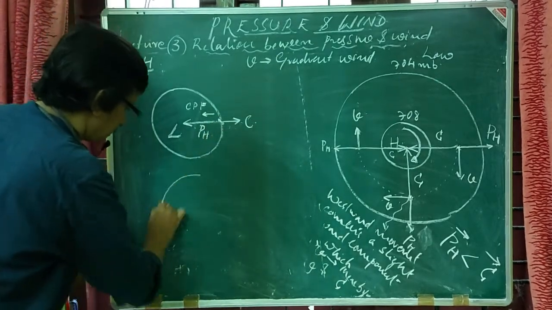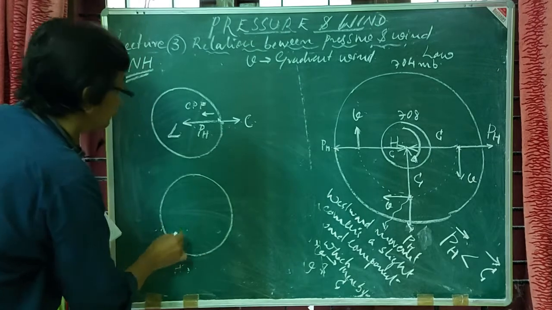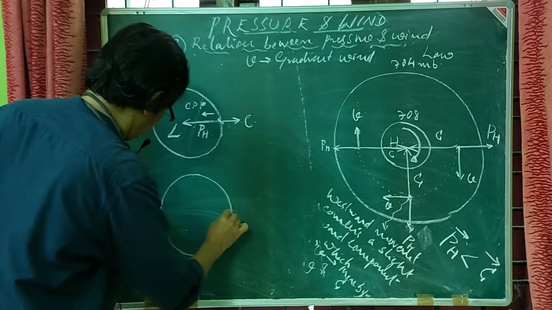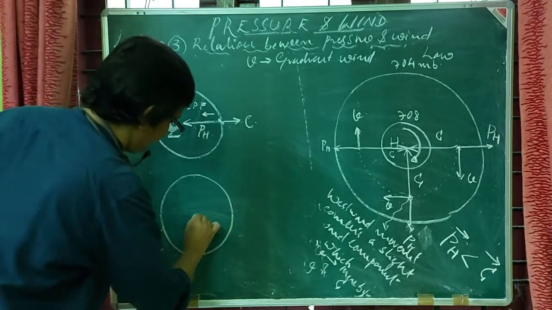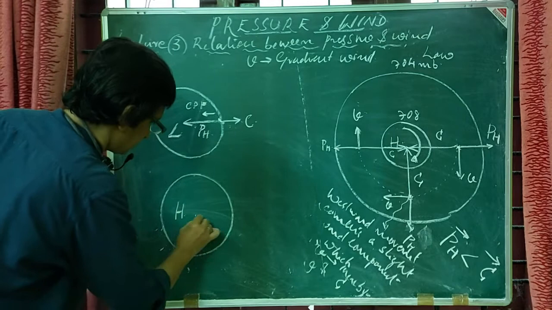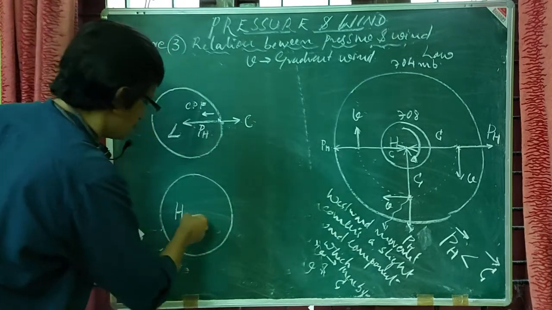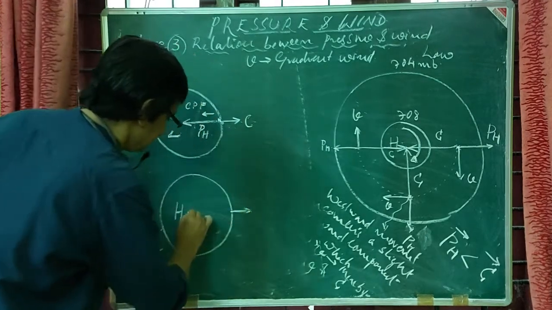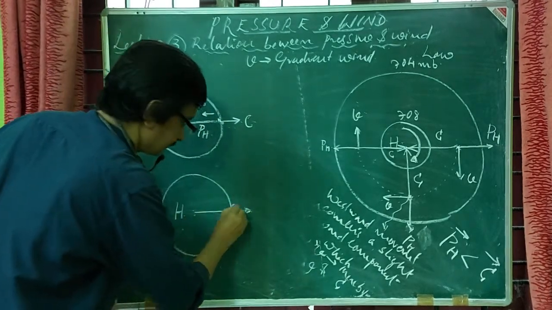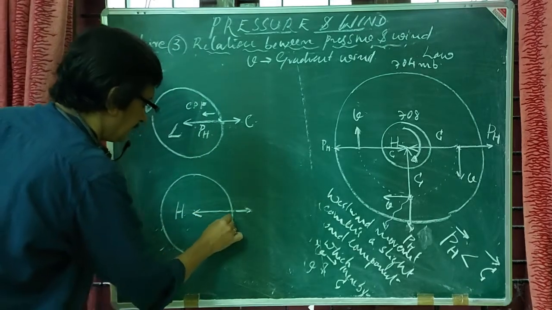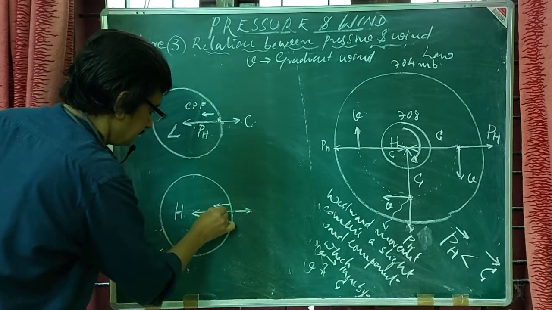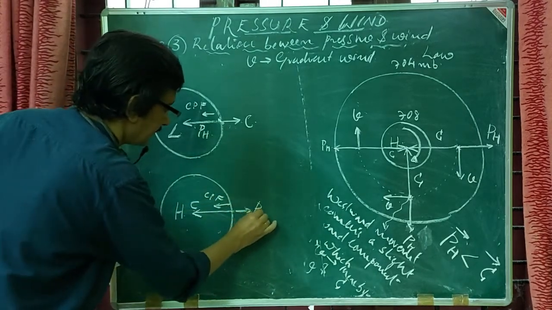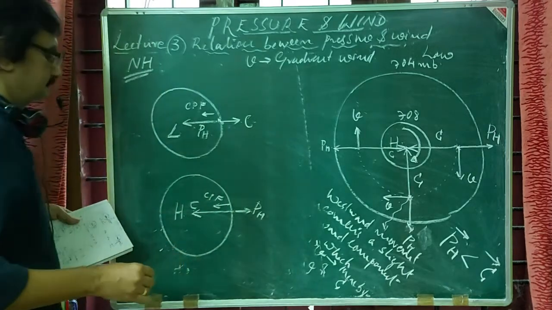Whereas in the case of a high pressure, what you will get is, let it be a high pressure, and the pressure gradient force is no doubt always from high to low, so I can mark it here. The Coriolis force should be greater, and the centripetal force is the difference between the Coriolis force and the horizontal pressure gradient force.